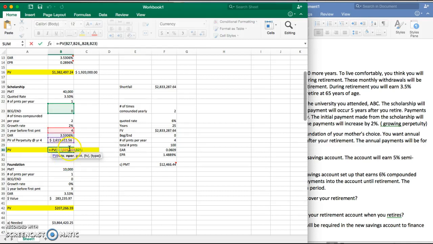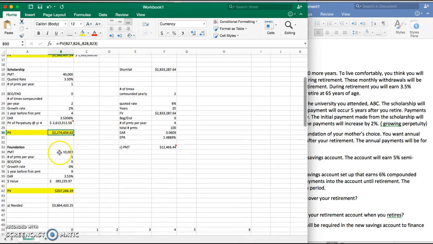So in order to do that, you can use the present value function built into Excel. The rate is your EAR. The number of periods is 4 because you have 4 years until the perpetuity starts. And your payment amount is 0 because there are no payments being made for the first 4 years. The future value is going to be your present value of the perpetuity at year 4. And your type is 0 because the payments are made at the end. And that's how you find the amount that you'll need for your scholarship.